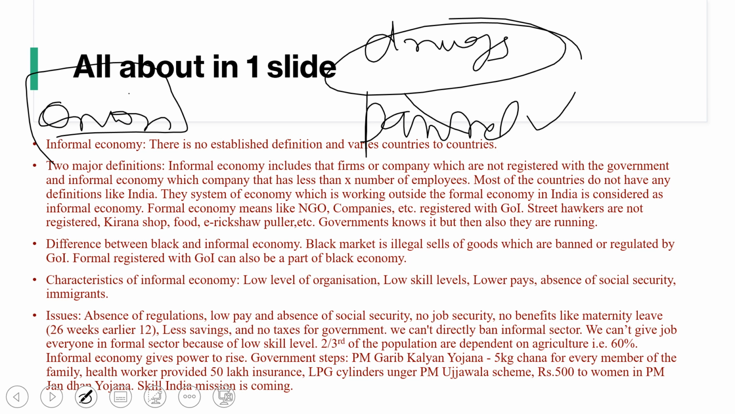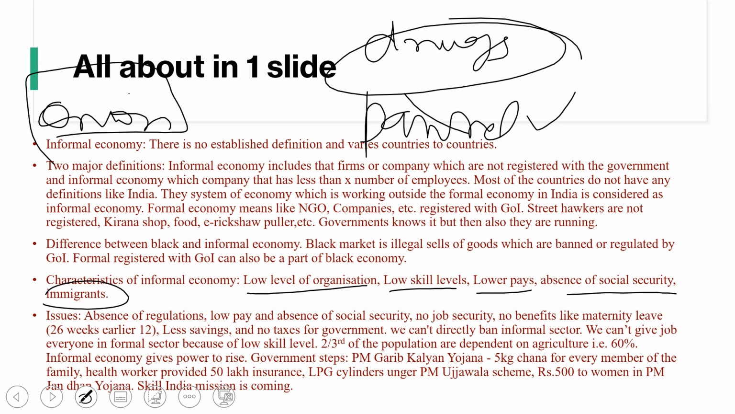Okay, so what are the characteristics of the informal economy? Low level of organization, low skill levels, lower pay, absence of social security, and immigrants. It means in a kirana shop you will see one person giving you items; this is a low-skilled person, and they also get low pay. If an e-rickshaw puller is there, not much skill is required, the pay will be very low, and there is a low level of organization.